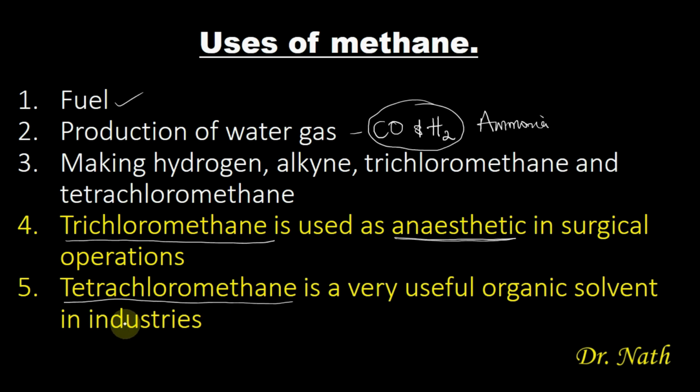So tetrachloromethane can be used as an organic solvent in industries. What does that mean? It means that it can be used as a solvent for dissolving organic substances in industries. So it is very vital too.